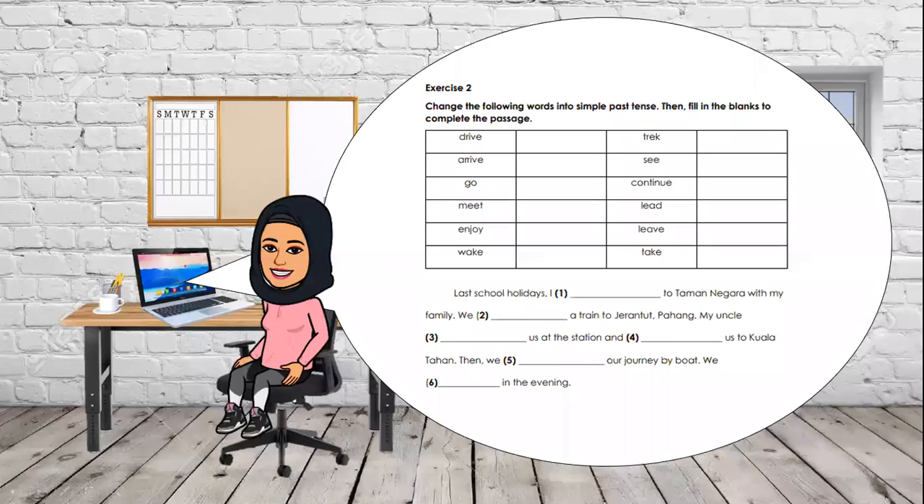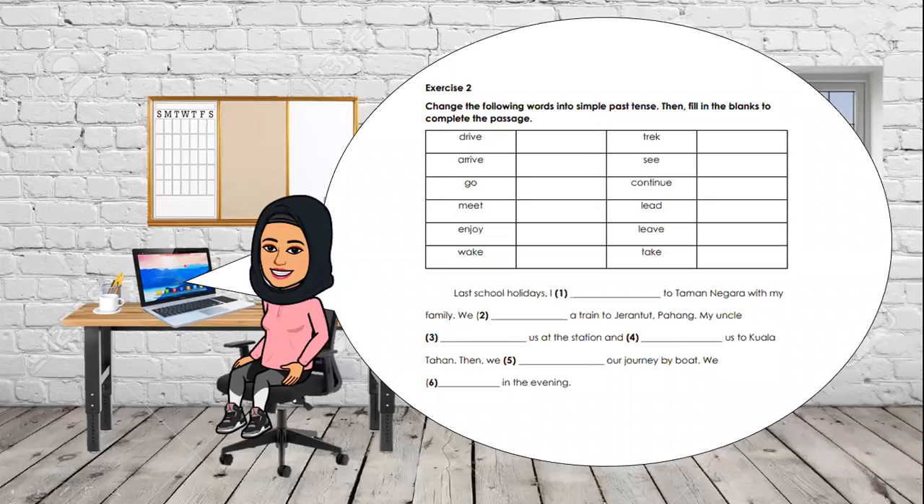Let's look at exercise 2. Now you have to change the following words into simple past tense, same as exercise 1, and then fill in the blanks to complete the passage. For example, the word drive. What is the past tense of drive? Drove. If you are unsure, you can just Google it. While you Google, you can memorize the word. Then you have to fill in the blanks to complete the passage.